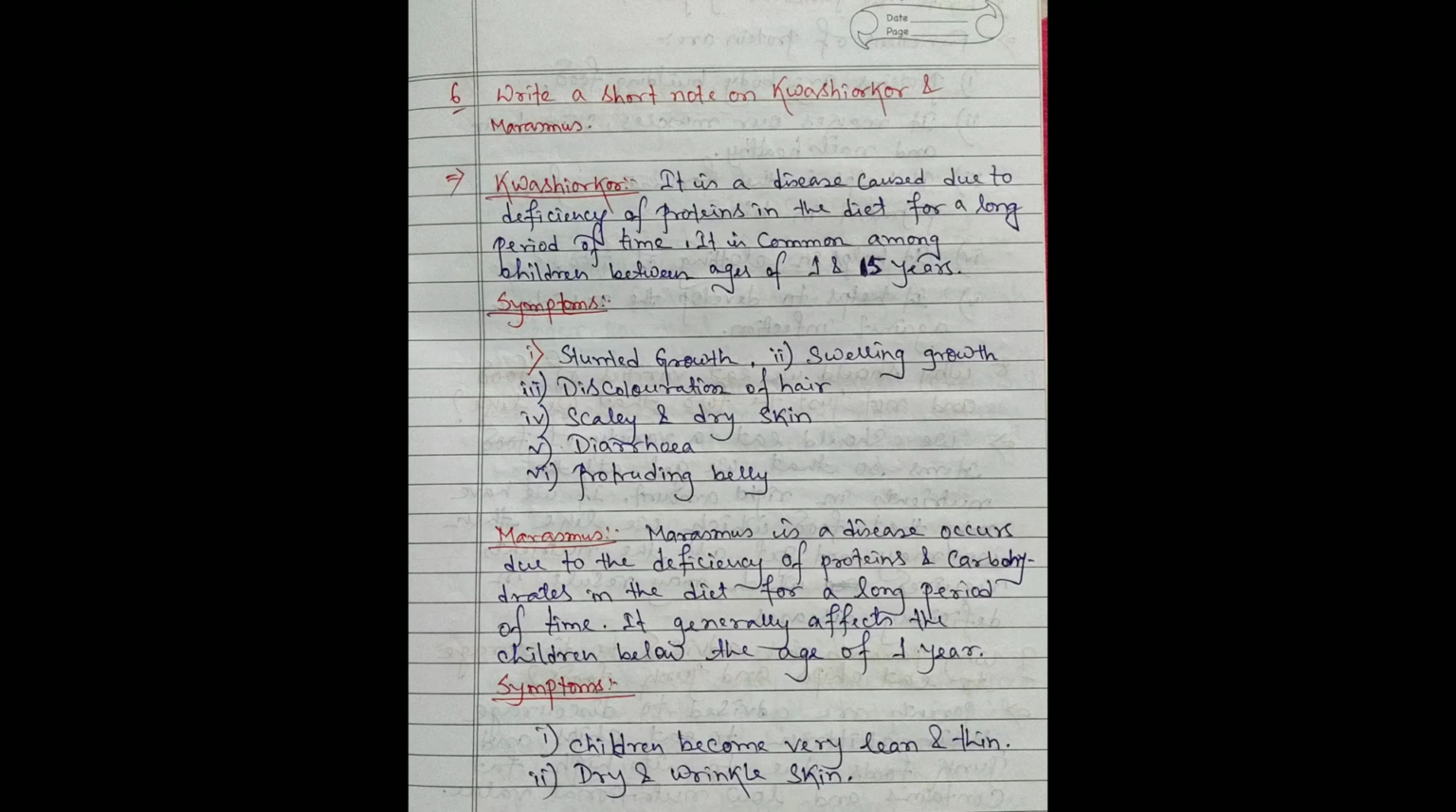So the symptoms are like: 1. Stunted growth, 2. Swelling, 3. Discoloration of hair, 4. Scaly and dry skin, 5. Diarrhea, and 6. Protruding belly.